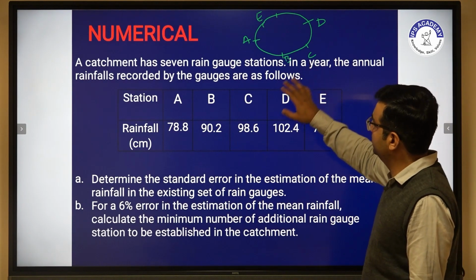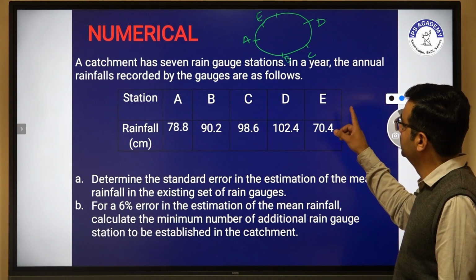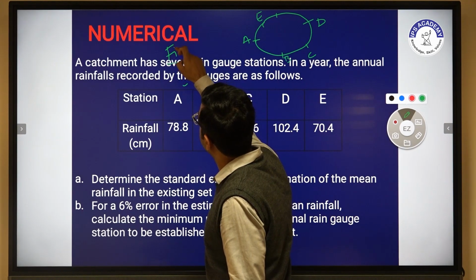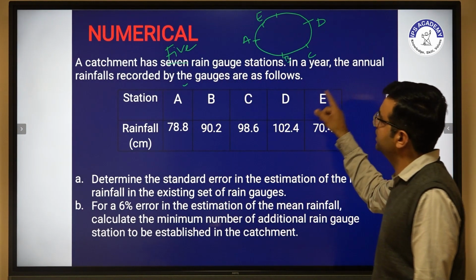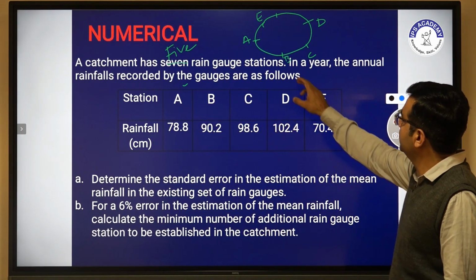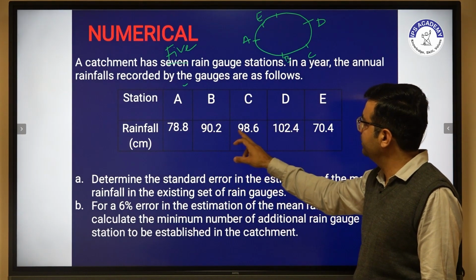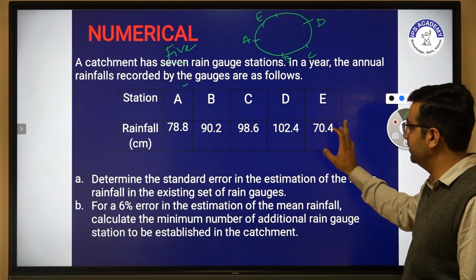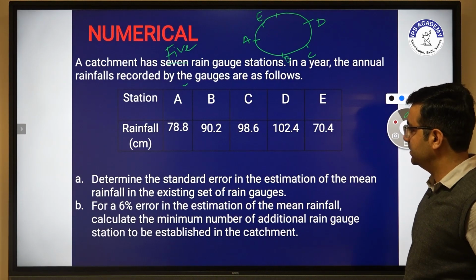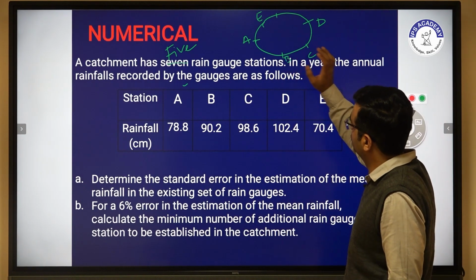So now we have to solve some numericals. We have 7 rain gauge stations. I think there is a misprint, it should be 5 rain gauge stations in a year. The annual rainfall recorded by the gauges is as follows: A, B, C, D, E have rainfall readings in centimeters of 78.8, 90.2, 98.6, 102.4 and 70.4. Now we have to calculate the minimum number of additional rain gauge stations to be established.